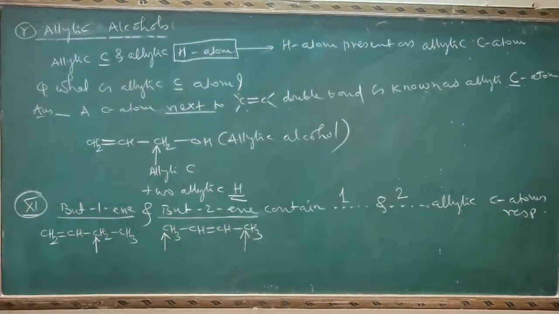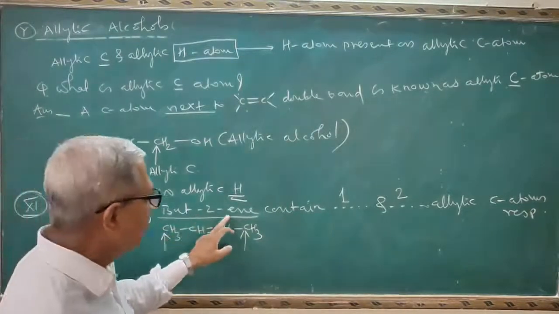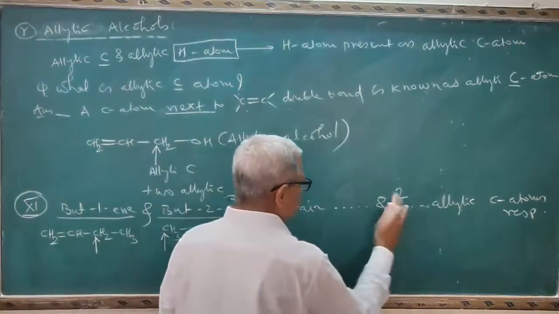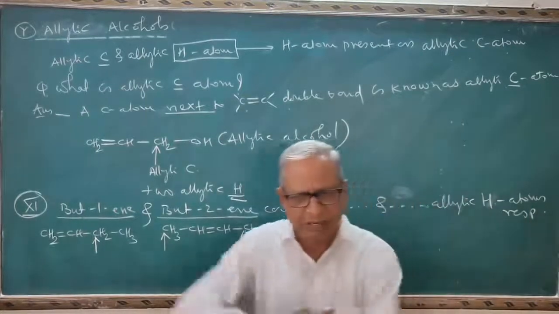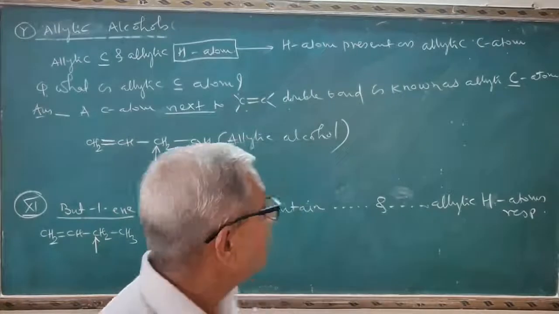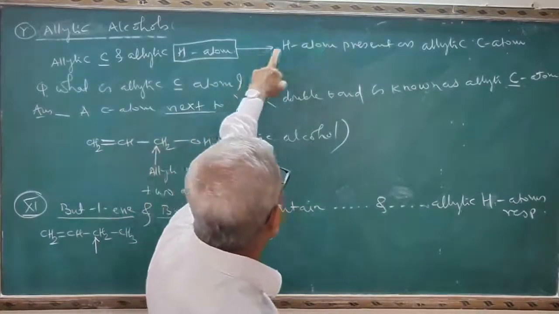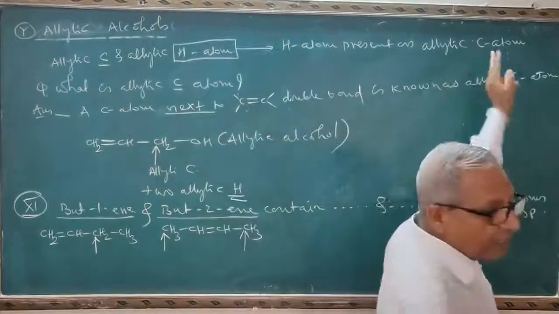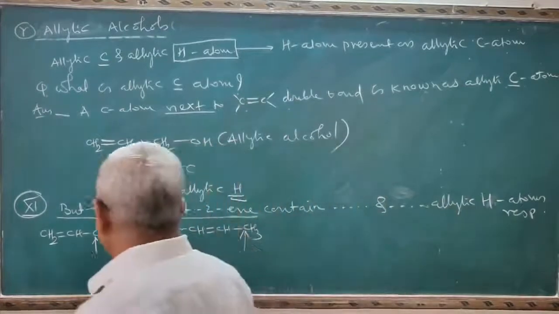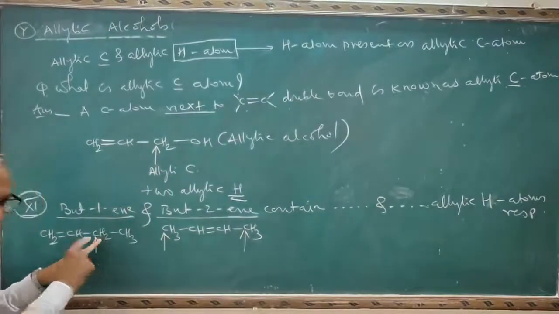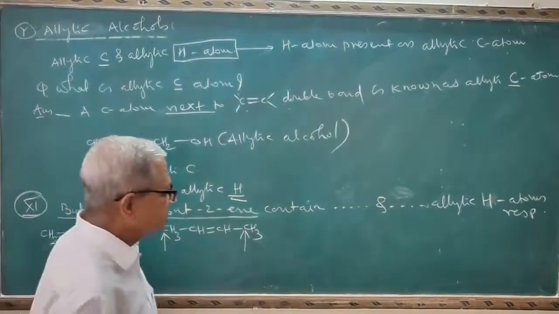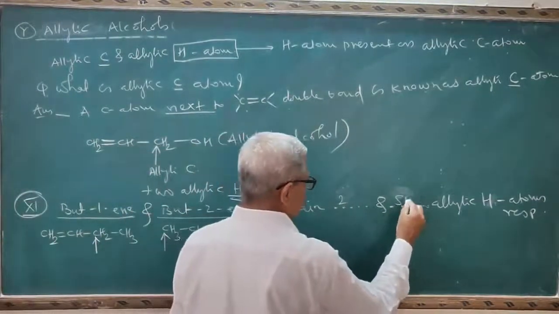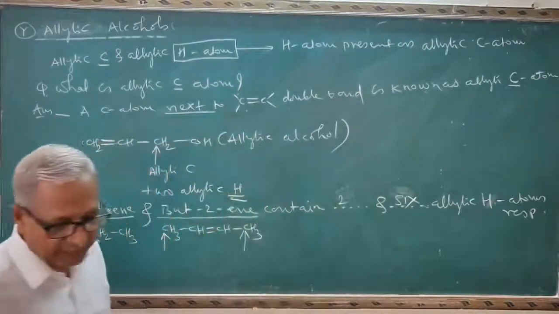I will modify this question. But-1-ene and but-2-ene contain dash dash and dash dash allylic hydrogen atoms. Modify this question. You know the definition of allylic hydrogen atom. The hydrogen atom is present on allylic carbon atom. Come to the point. But-1-ene contains 2 allylic hydrogen atoms. But-2-ene contains 6 allylic hydrogen atoms. So this is the answer here.